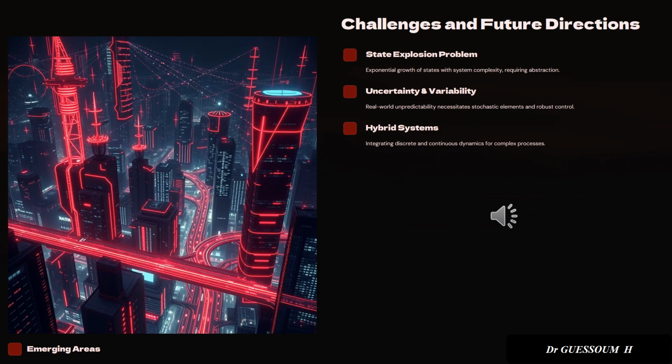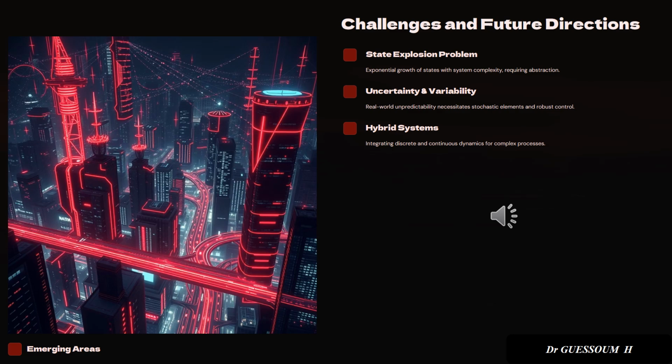While discrete event systems offer powerful tools, they also come with significant challenges, especially as systems grow more complex. The state explosion problem is a major issue. As systems become larger, the number of possible states increases exponentially, making them harder to analyze. Uncertainty and variability in real environments require us to model randomness and make systems more robust.